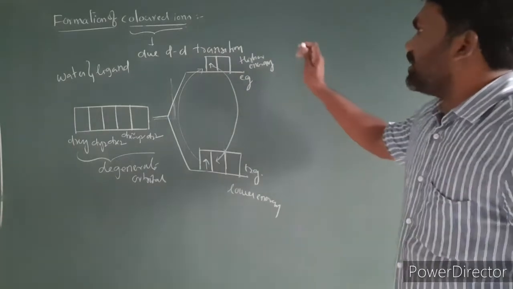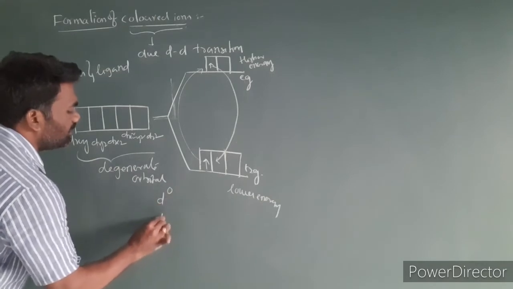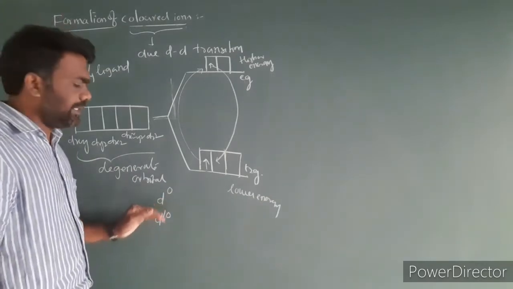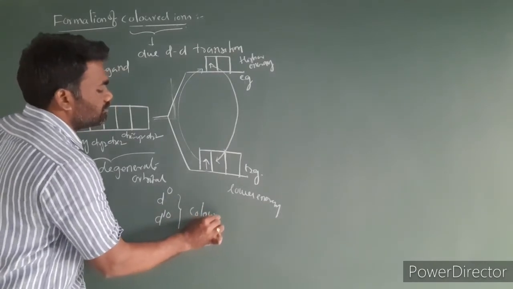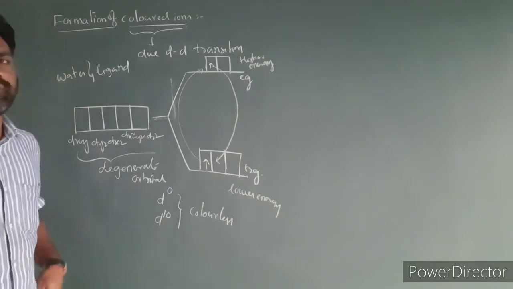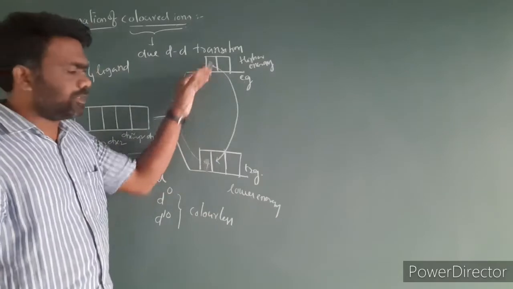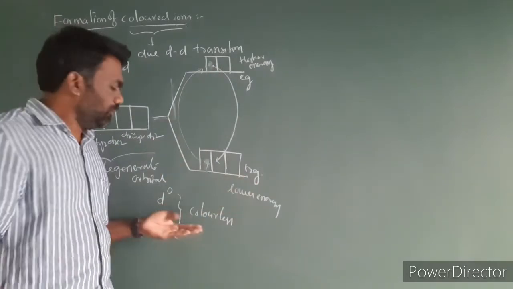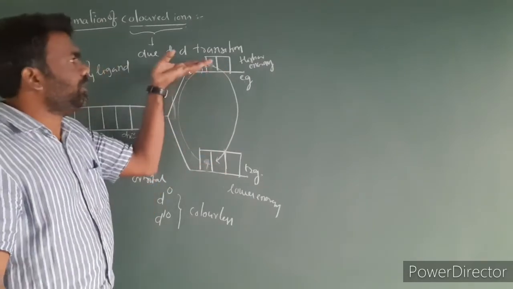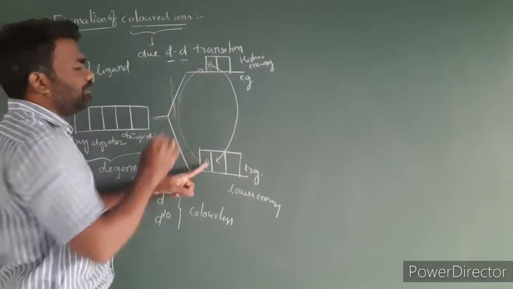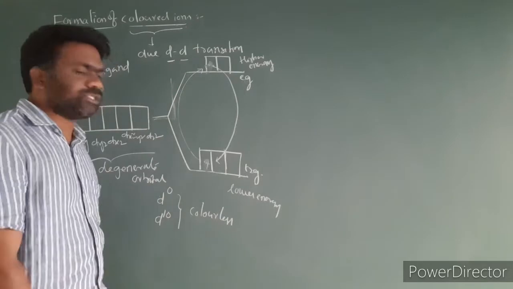Next, configuration. D0 and D10 configurations are colorless. D0 means there is no electron in the t2g set, so there is no d-d transition. There is no jumping of an electron from one d orbital to another, so there is no color and d-d transition is not possible.